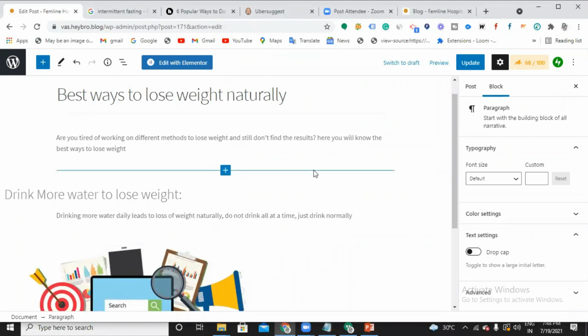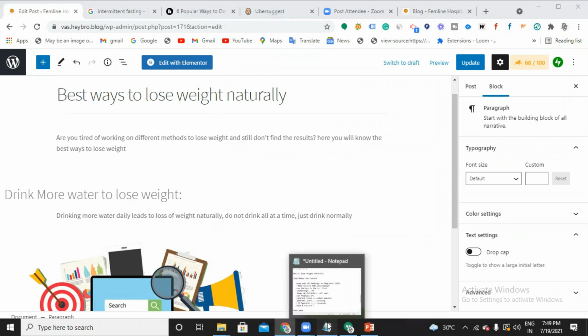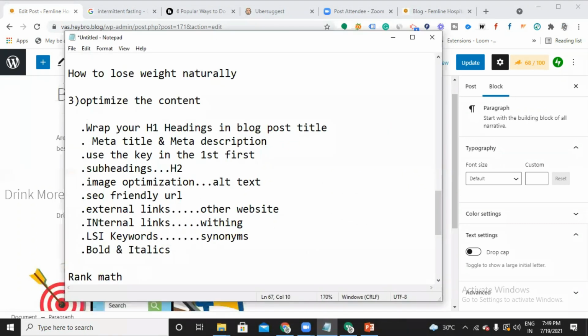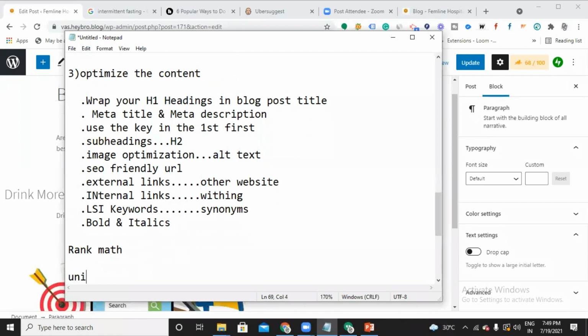So where is the content? There is no blog here, there is no content. So now you have to start writing unique content. Okay, so now I'm going to give you some tips to do proper SEO. So the first thing is to write unique content.